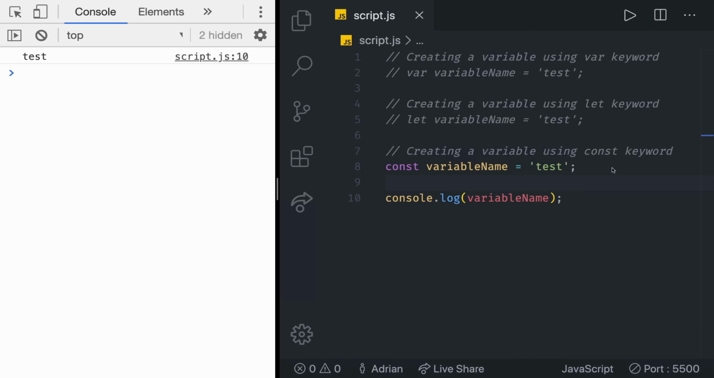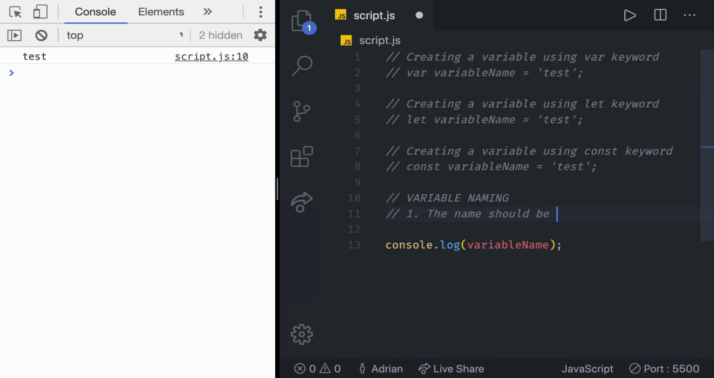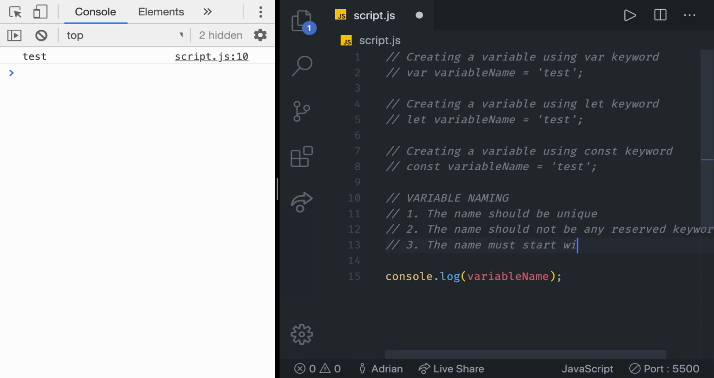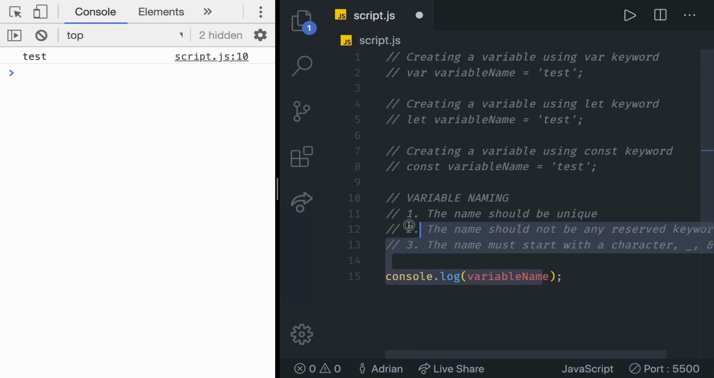We can also write a few rules of creating variable names. So we can say, for example, variable naming, and then in there we can say first rule is going to be the name should be unique. The second rule should be the name should not be any reserved keyword. And then the third rule is that the name must start with either a character, an underscore, or a $ sign. That's it. So these were the comments.